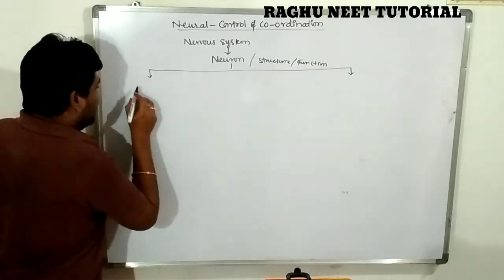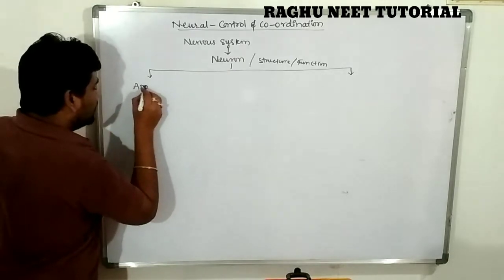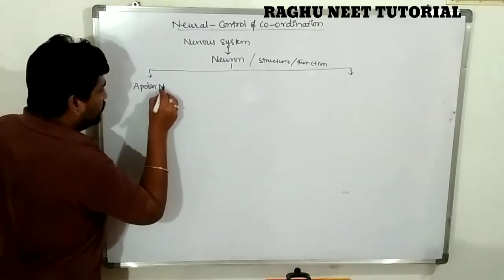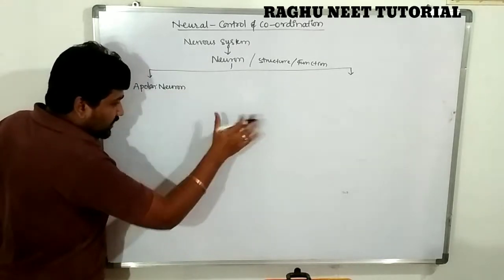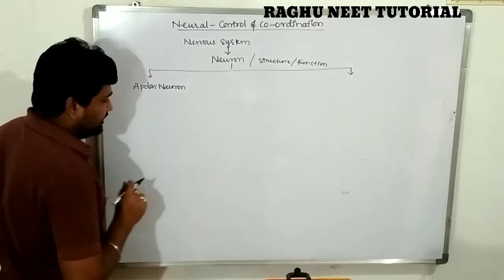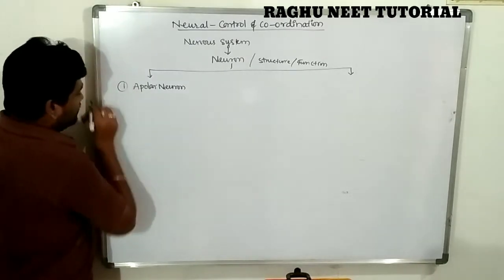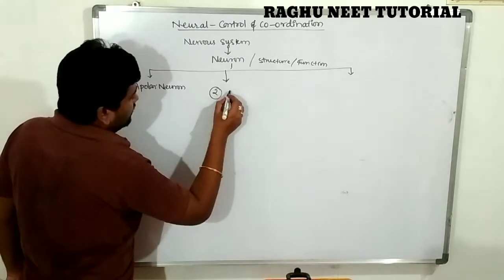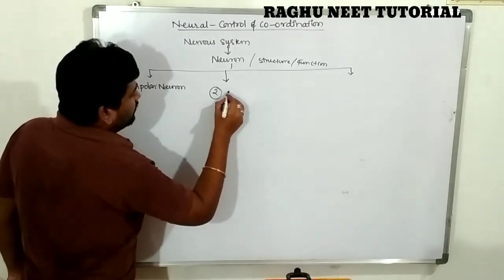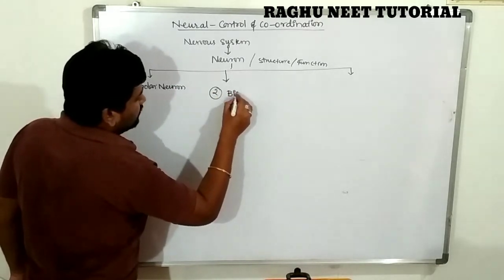Okay, the first one is the apolar neuron. Very important. Of these five neurons, one comes in NEET level examination. The second one is the bipolar neuron.